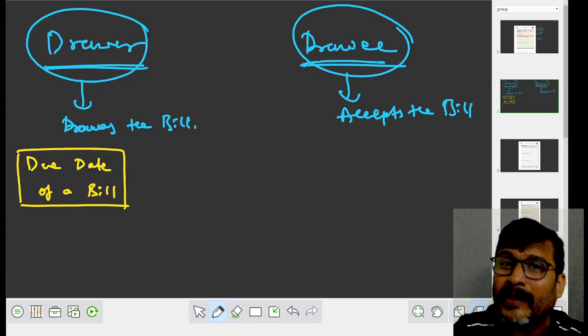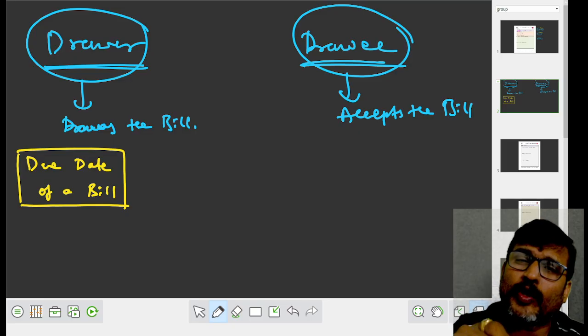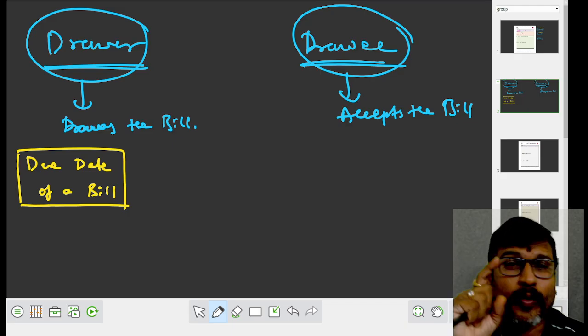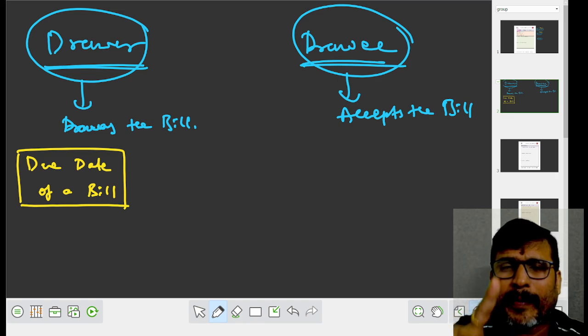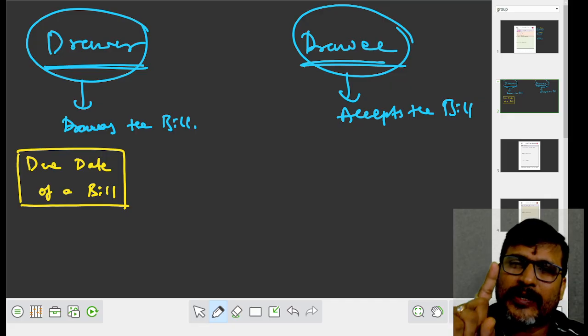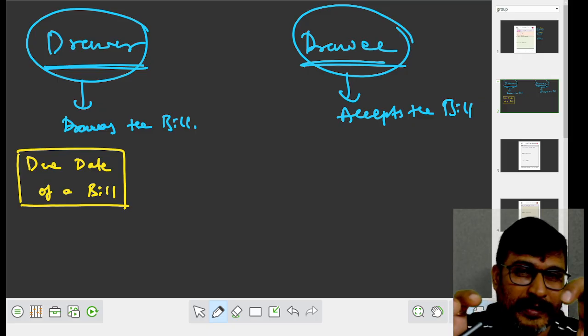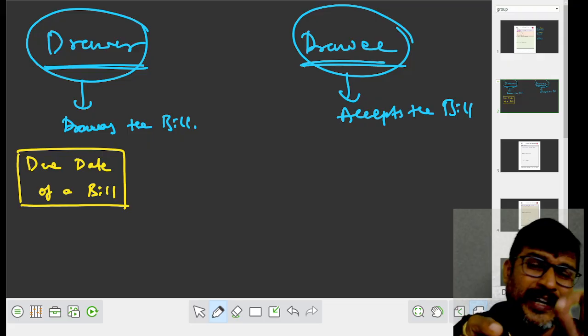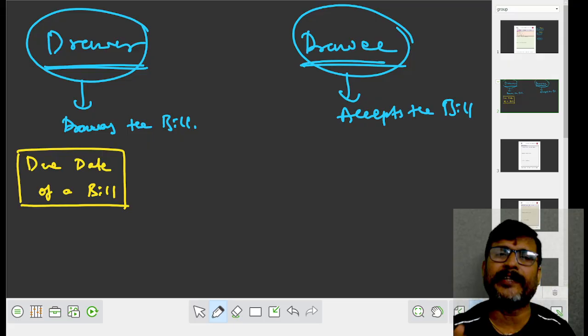मतलब ओ भारती है ना ड्रॉई, कब ड्रॉयर को पैसे देना, on what date she is supposed to meet the bill, on what date Bharati is supposed to honor the bill, on what date Bharati has to pay money to Sudhakar. वो कब देना पड़ता है ना वो डेट को हमें क्या बोलते हैं? ड्यू डेट बोलते. Now, how to ascertain the due date?